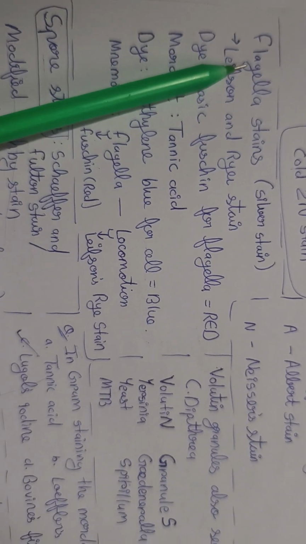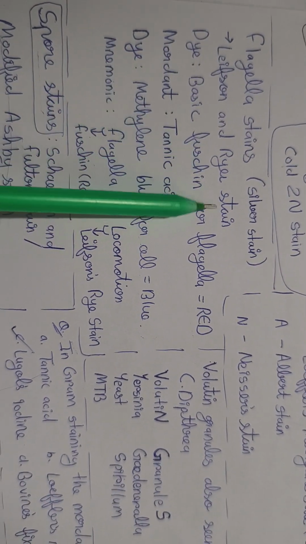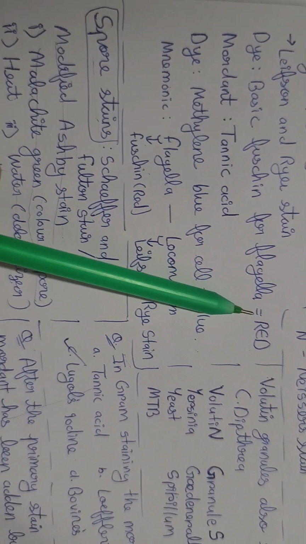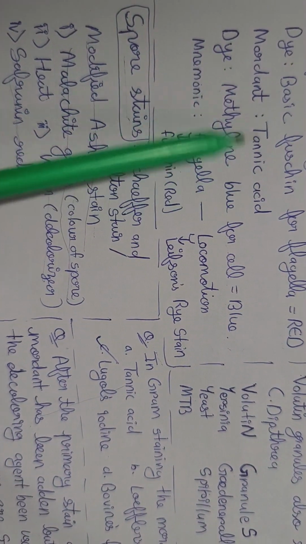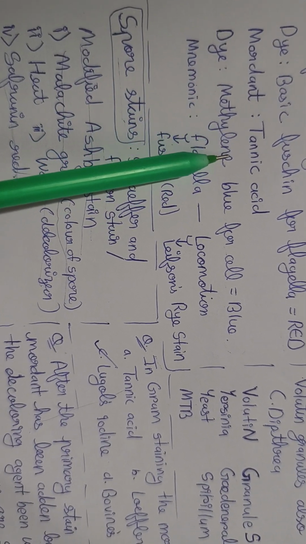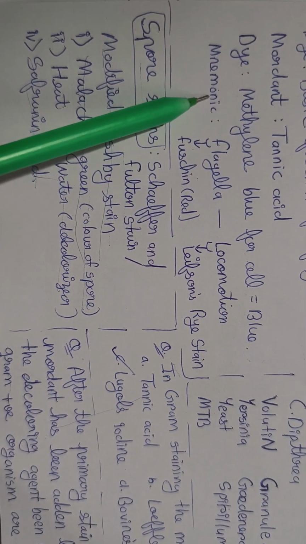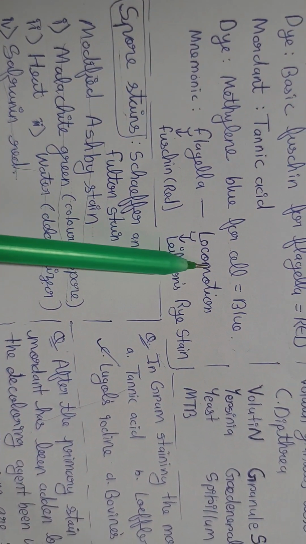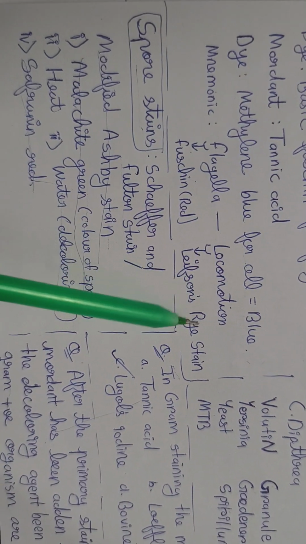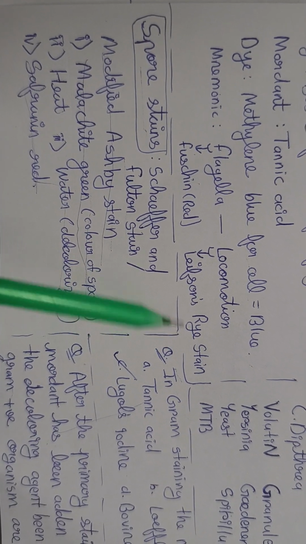Then we have flagella stain, which is silver stain. Leifson's and Ryu stain. Dye is basic fuchsin for flagella, which gives red color. Mordant is tannic acid. Then secondary stain dye is methylene blue for cells, which gives blue color, which is remembered by mnemonic. Flagella is used for locomotion. Flagella, carbolfuchsin, fuchsin red color, L for locomotion. So name of the stain is Leifson's Ryu stain.